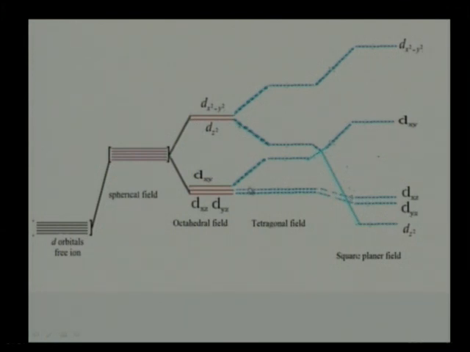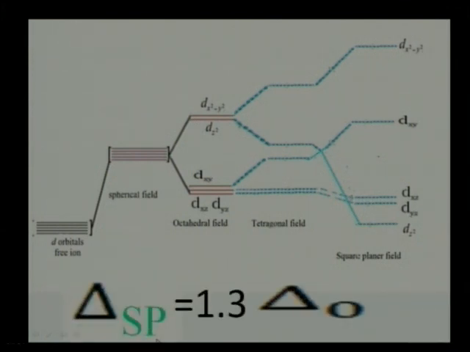But in case of these platinum complexes, the energy of this dz square orbital is lower than the xz and yz orbitals. Now here you can see that delta SP is 1.3 delta O, while the delta T is only 0.44 delta O. Means here the crystal field splitting energy in square planar complex is larger than delta O, and that is due to the further splitting of dx square minus y square and dz square orbital taking place, and as a result, the crystal field splitting energy in square planar complex is larger than in octahedral complexes.